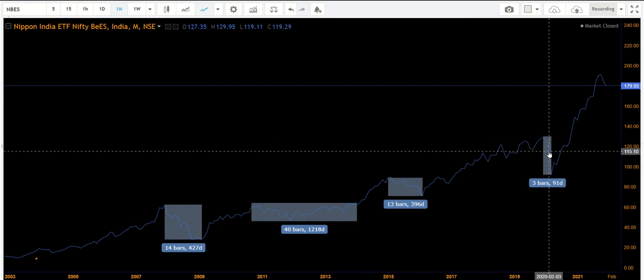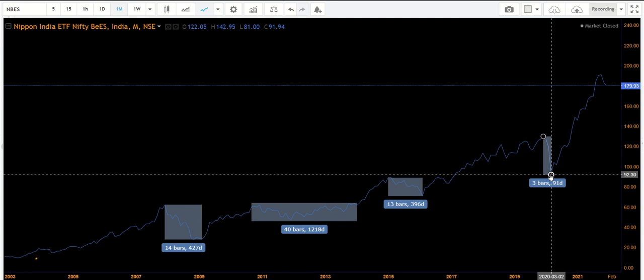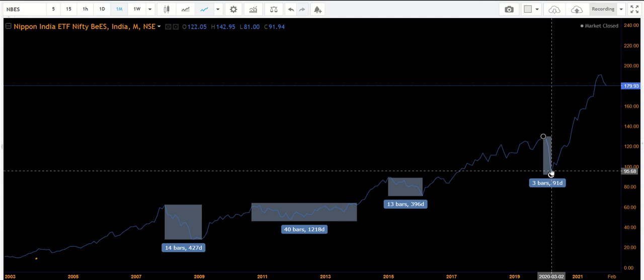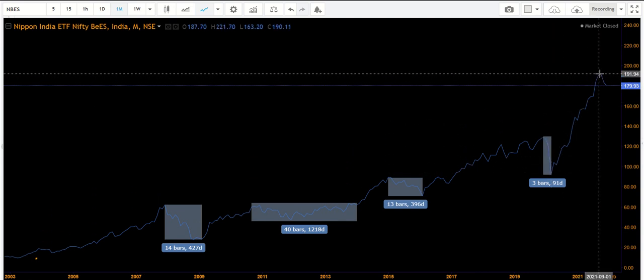Every time it falls a certain percentage or certain points. If you consider the Nifty 50, you can consider 200 points, 300 points. Here you have to divide it by 10, so 20 rupees or 30 rupees, like that you have to calculate here. So when we keep accumulating the BES like this, it will result in very good profit when the subsequent up move comes.